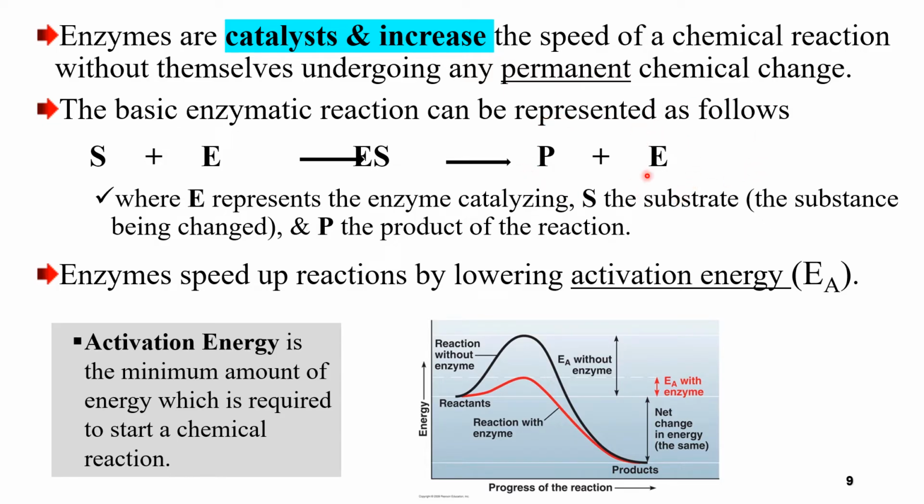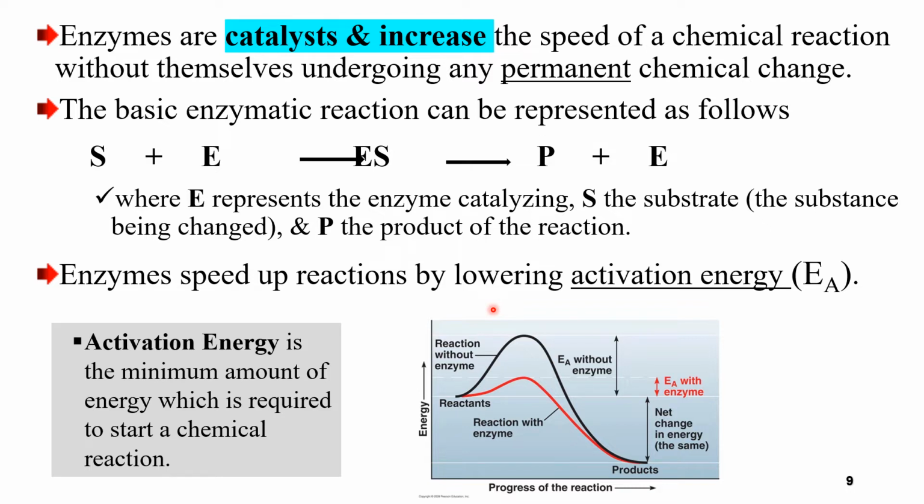At the end of the reaction, the enzyme is not altered or changed by the reaction. Here E represents the enzyme catalyst and S represents the substrate, the substance being changed. Substrate means the changed substance, but the enzyme is not changed. P is the product of the reaction, which is produced from the substrates.